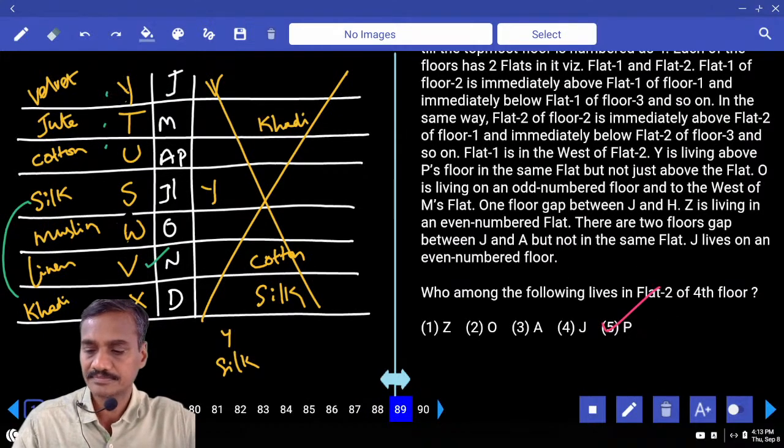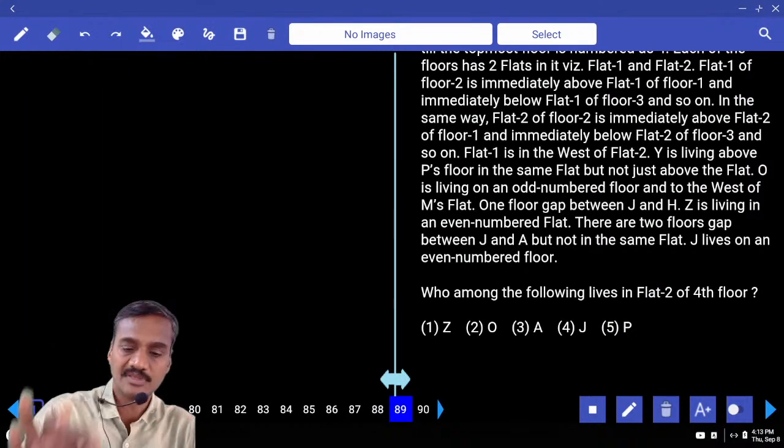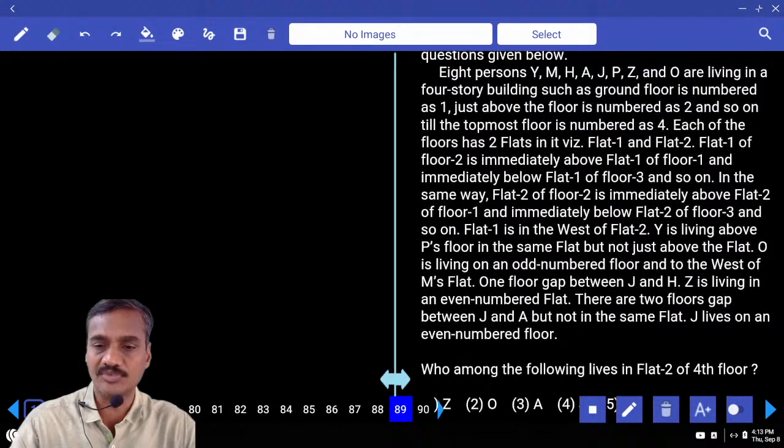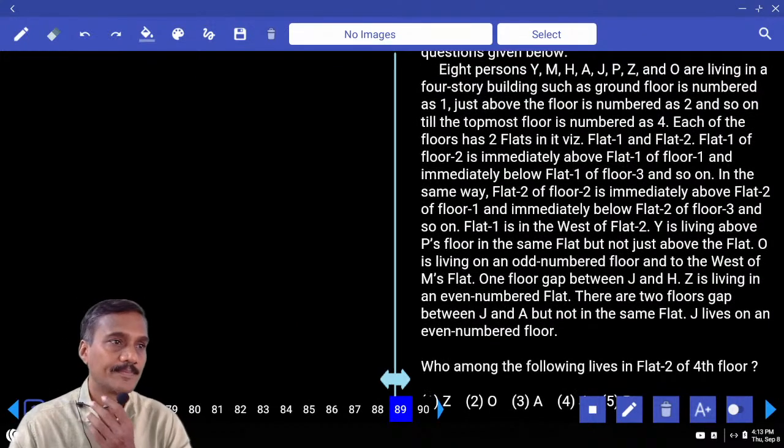Then 89. Now 89 onwards, it is based on floors and flats. Now floors and flats, tell me whether it falls under model number 1, priority 1 or priority 2.